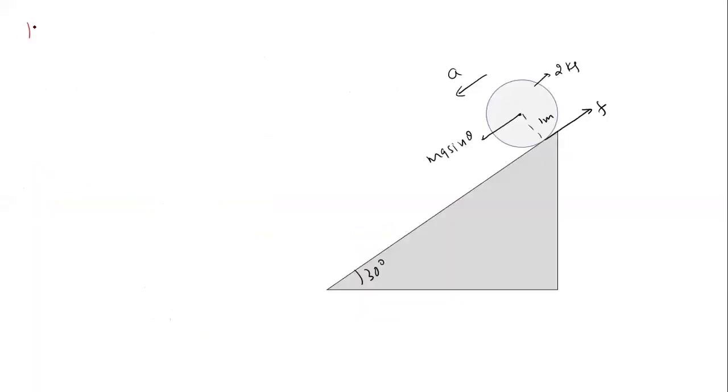So we will get 10 minus ma by 2 must be equal to 2 into a. So 10 minus 2 into a by 2 equal to 2 into a. a equal to 5 meter per second square. What about friction? Friction will be equal to... no, 5. I think this is the answer.